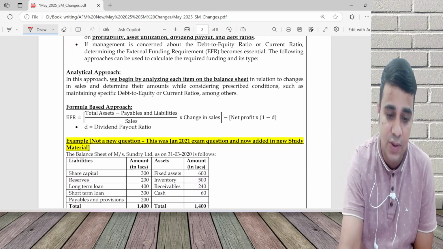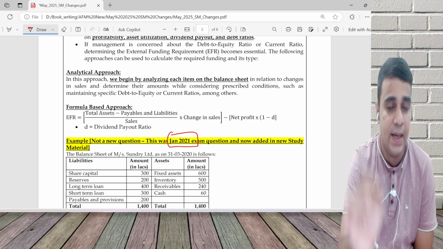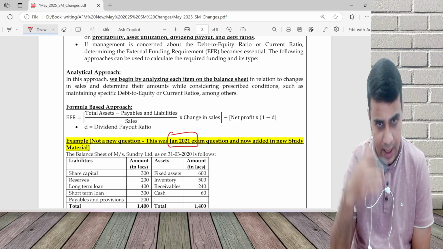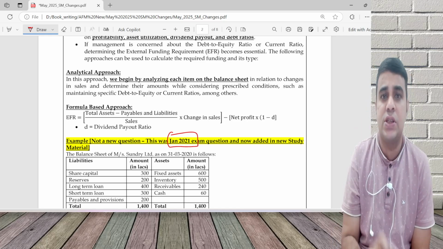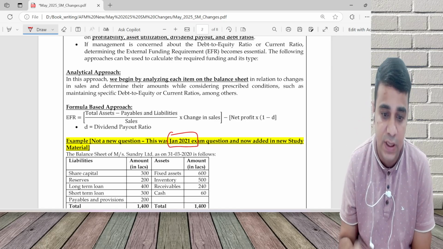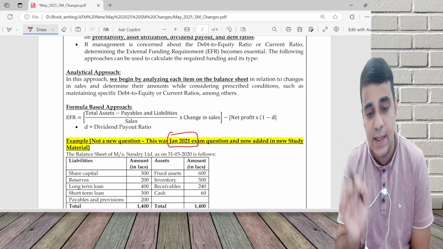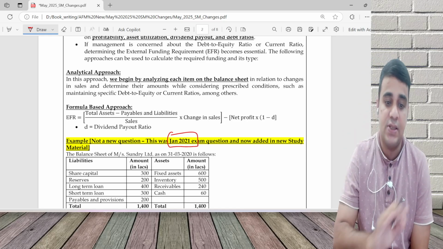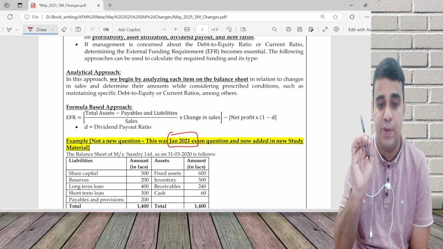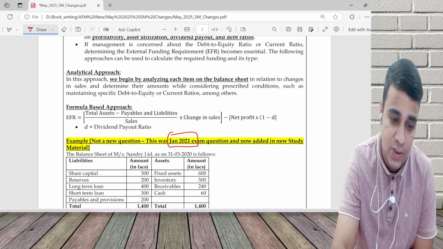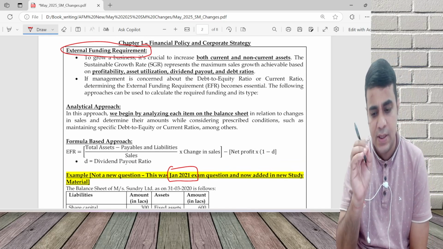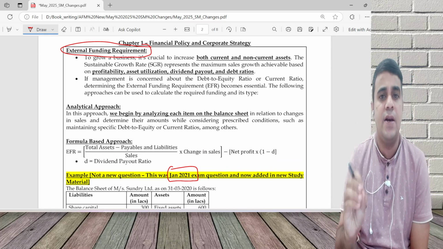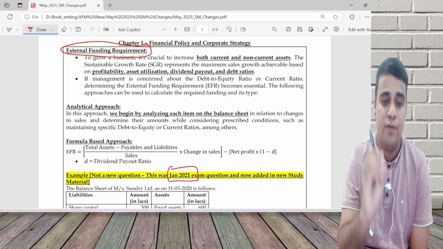The reason is, this was tested in the Jan 2021 exam. This question, we have already done in our class material. It is also part of the concept book, as well as the question bank which I have released. It is there in the business valuation chapter. There is nothing new which has been introduced by ICAI in this concept. They have given a formula, but it's a concept which is already there, so I am not discussing much on this. External funding requirement is a new add-on which they have done.